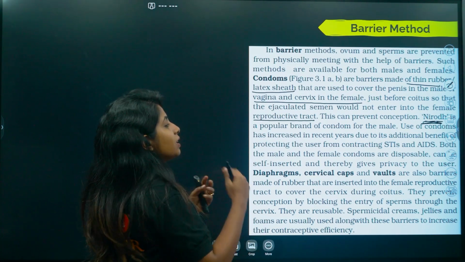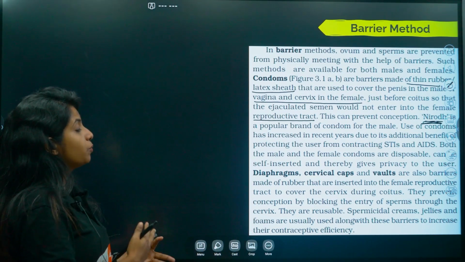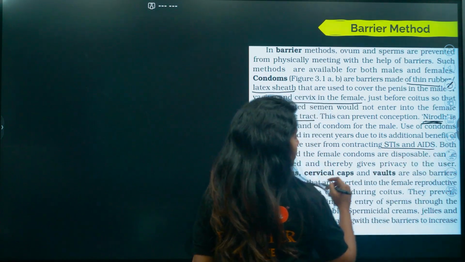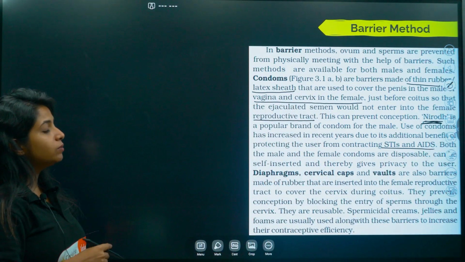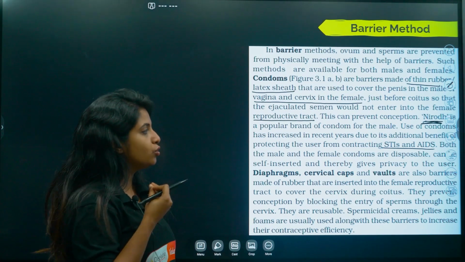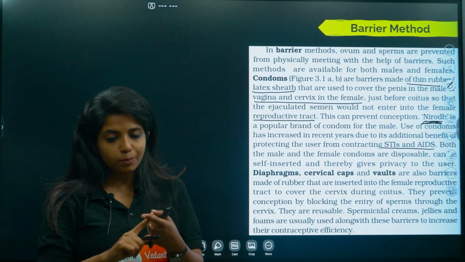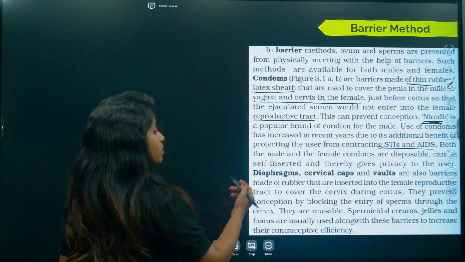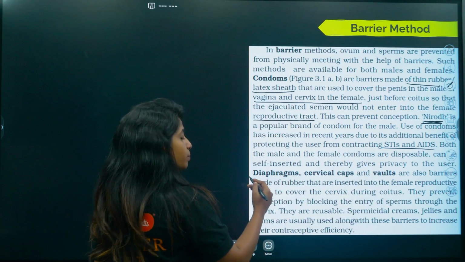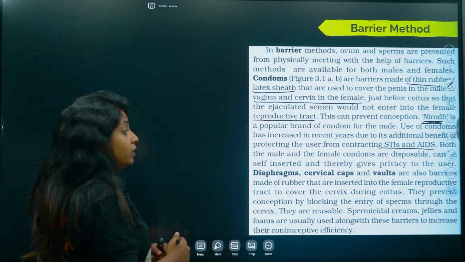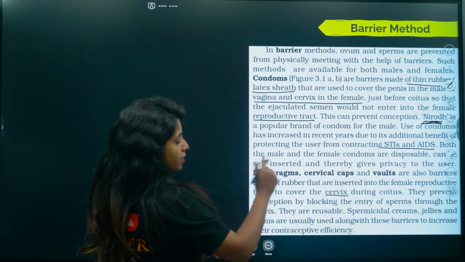Use of condoms has increased in recent years due to the additional benefit of protecting the user from contracting STIs and AIDS. As I said, both the male and the female condoms are disposable, can be self-inserted, and hence give privacy to the users. That is a good thing. Diaphragms, cervical caps and balls are also barriers made of rubber that are inserted into the female reproductive tract to cover the cervix during coitus.